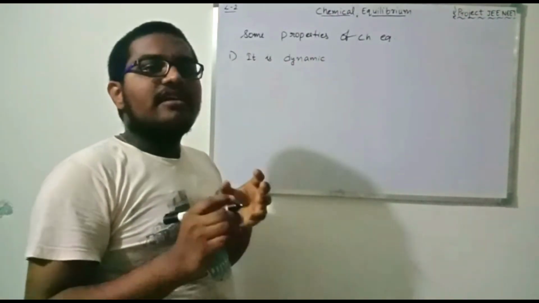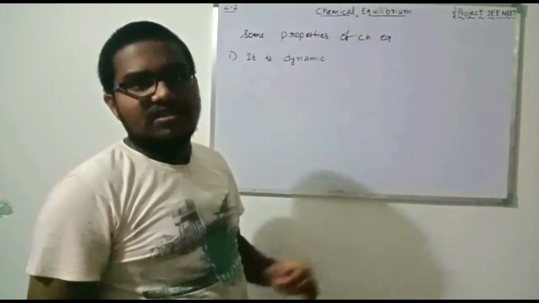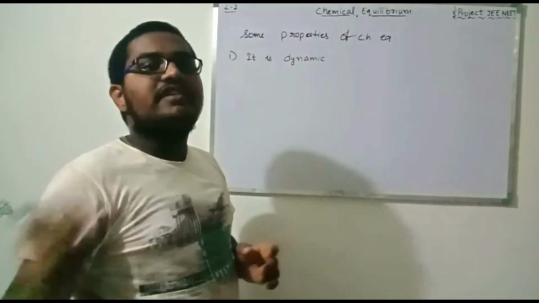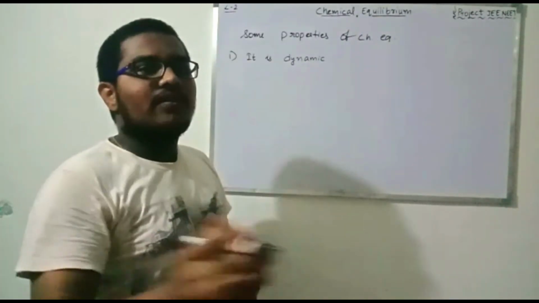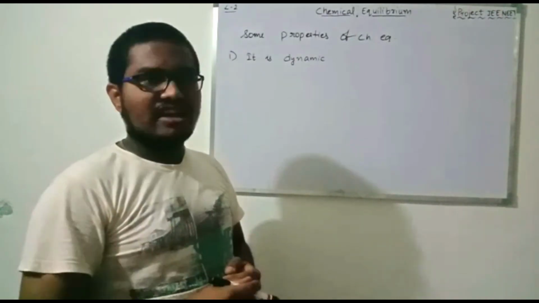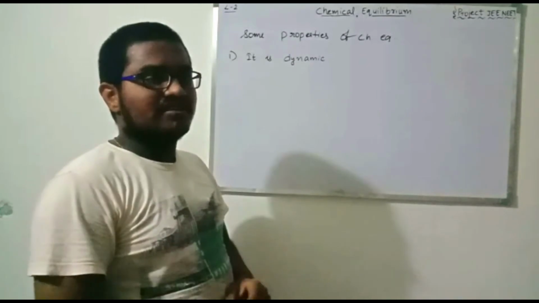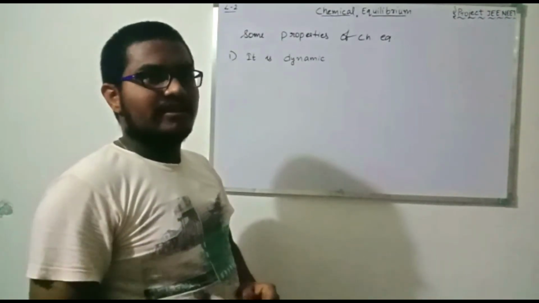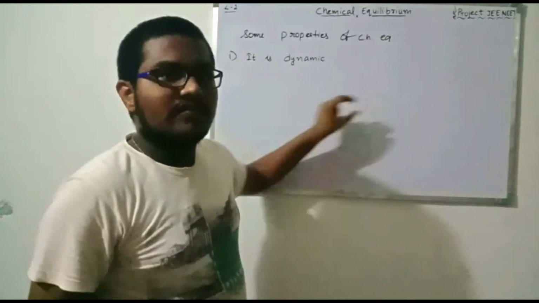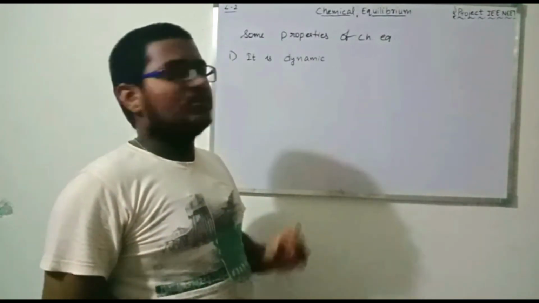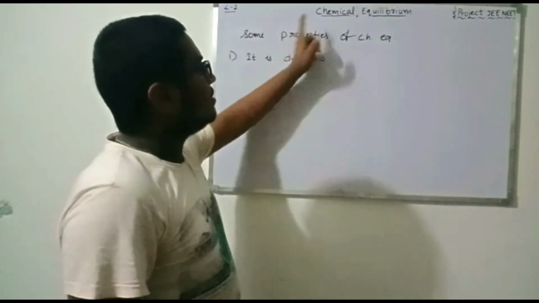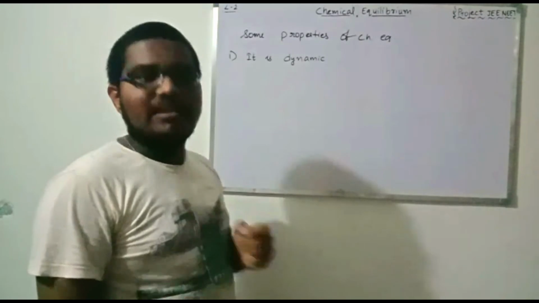Because in a reaction that has attained chemical equilibrium, the rate of the forward reaction is equal to the rate of the backward reaction, and both the forward and backward reactions take place at the same rate. That's why we can say that chemical equilibrium is dynamic in nature.